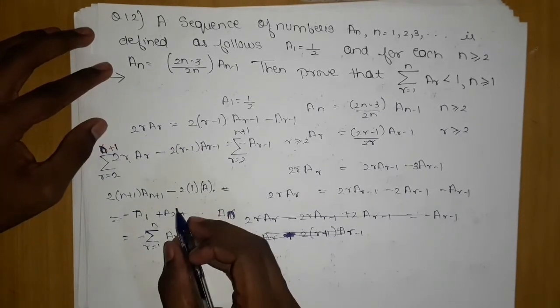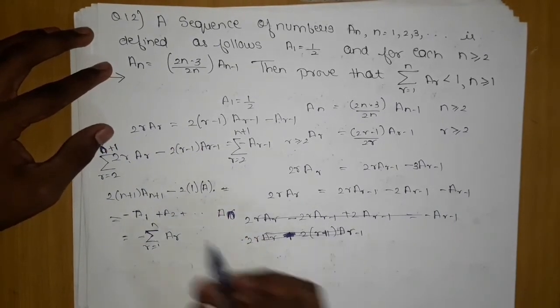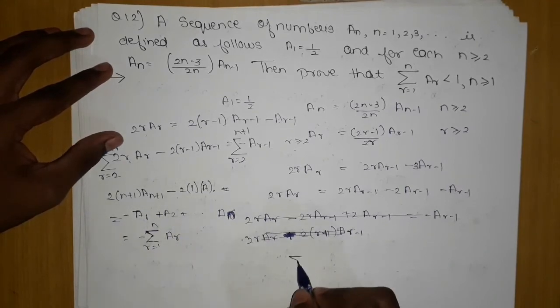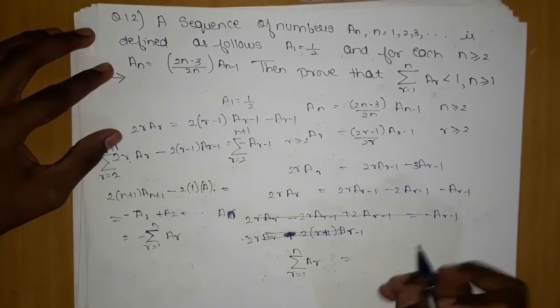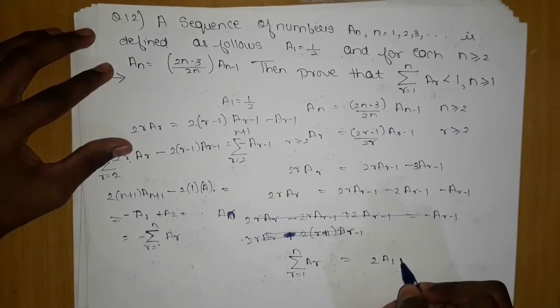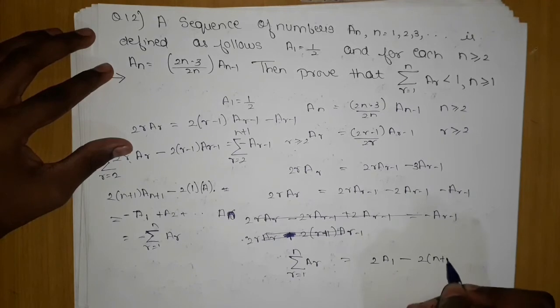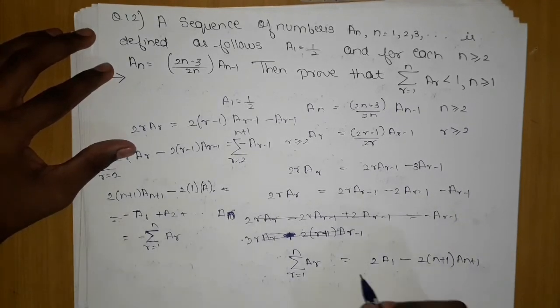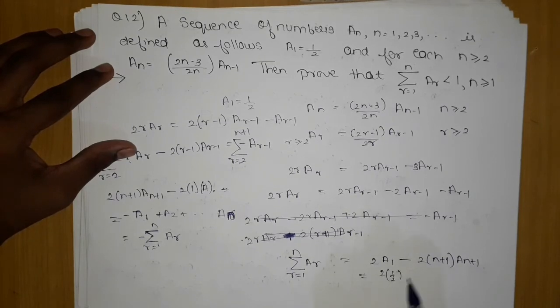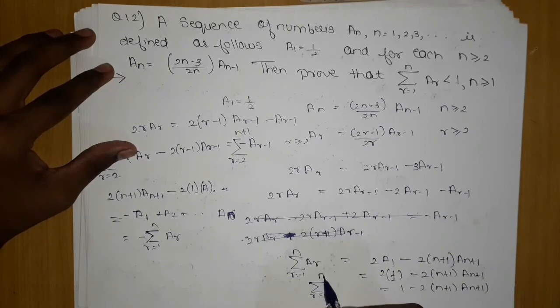So after this step we can do one basic manipulation. It is negative, we will move it to that side, which will give me positive summation of ar, r is equal to 1 to n, and we will move this to the other side: 2a1 minus 2 into (n plus 1) into a n plus 1. The a1 value we know, so 2 into 1 by 2 minus 2 into (n plus 1) into a n plus 1, this is 1 minus 2(n plus 1) a n plus 1. So here summation r is equal to 1 to n of ar.